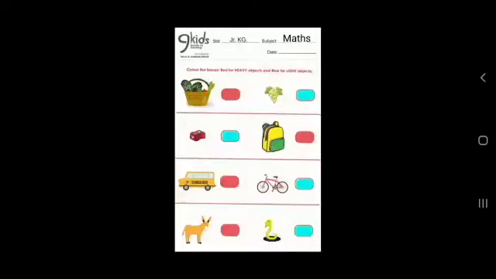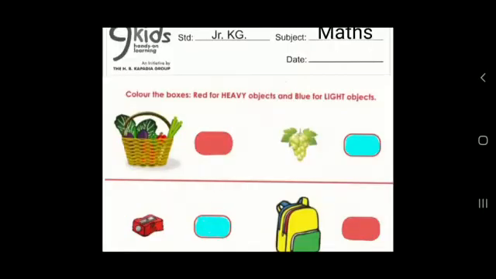Yesterday I explained to you a worksheet. Now let us do the solution of that worksheet. So children, this is how you might have solved the worksheet. So you have colored the boxes red and blue accordingly. The basket with vegetable is heavy, so we have to color the box red, and the grapes are light, so we have to color the box blue.